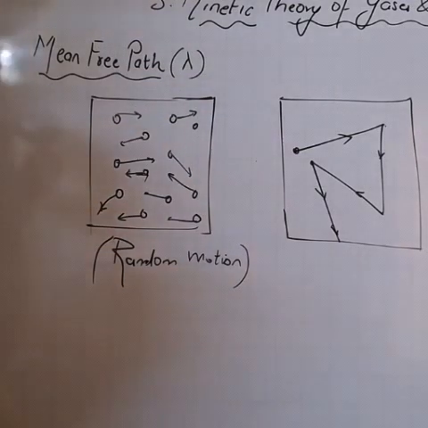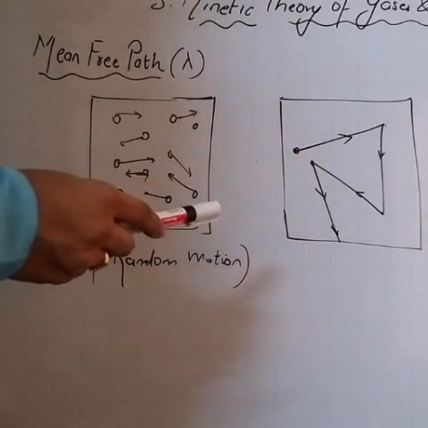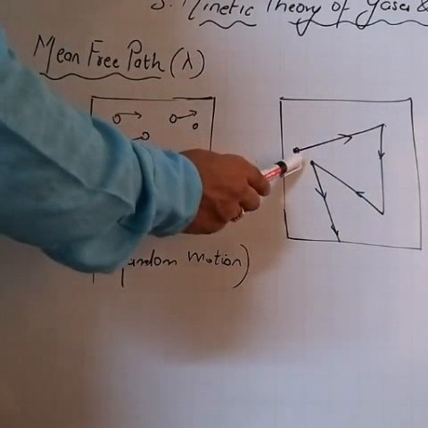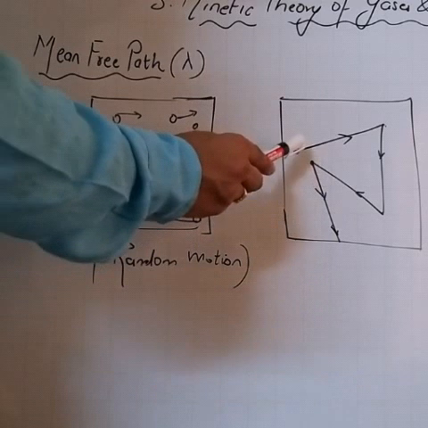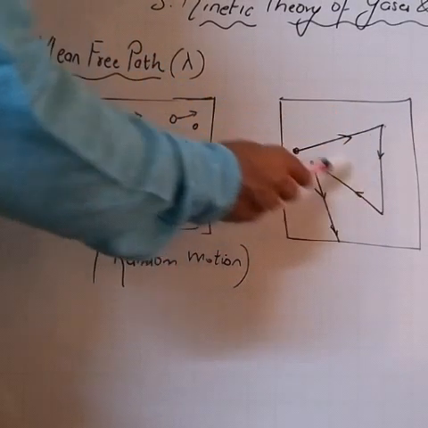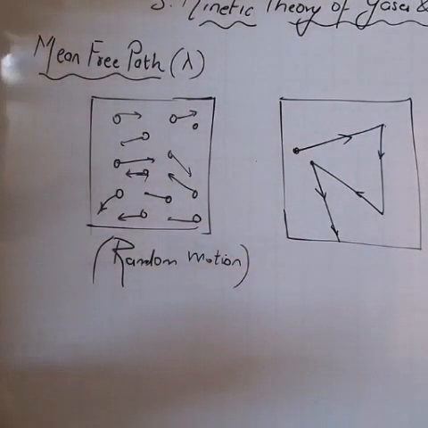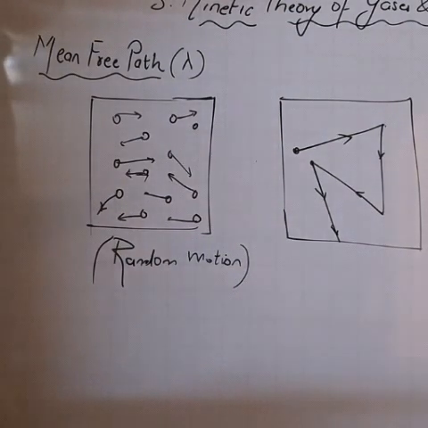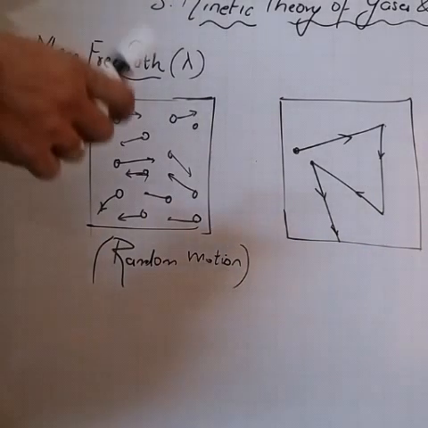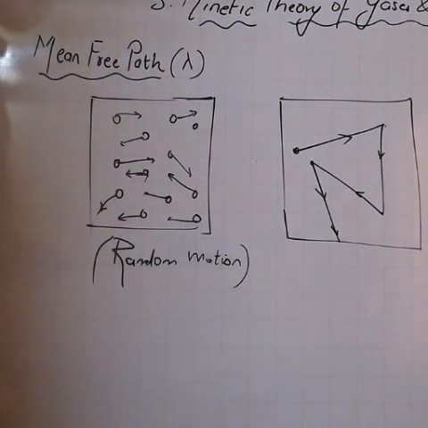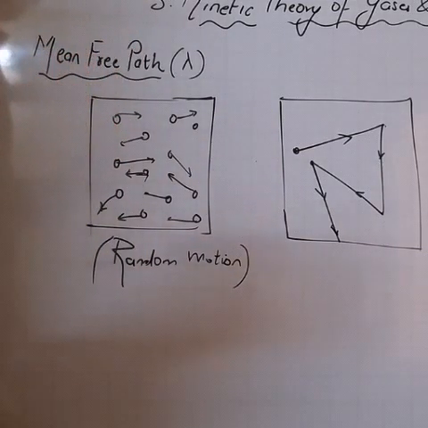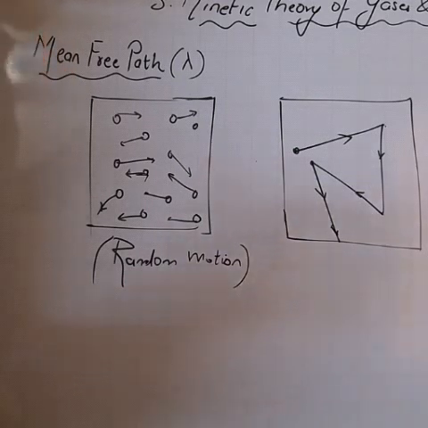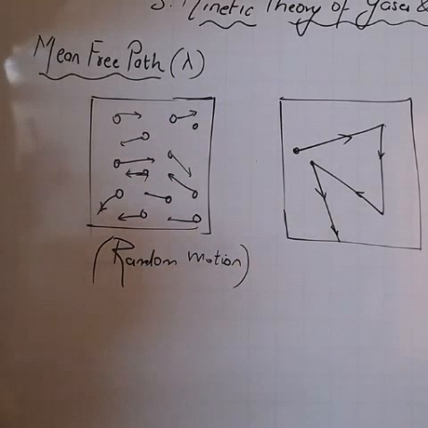So the gas molecules, between two successive collisions, they always travel in what? Straight line. They will never move in a curved path. The gas molecules will always move in straight lines. And from this we come to the concept of what? Mean free path. Mean free path is the average distance travelled by the gas molecule between two successive collisions.